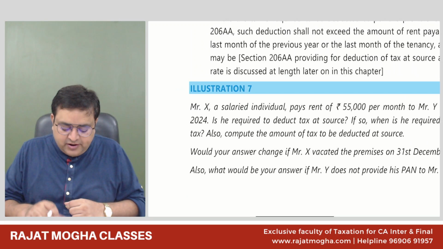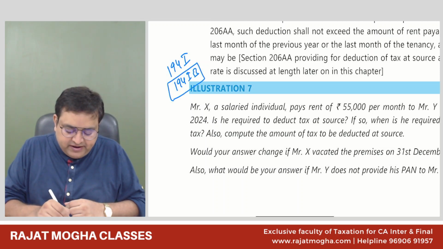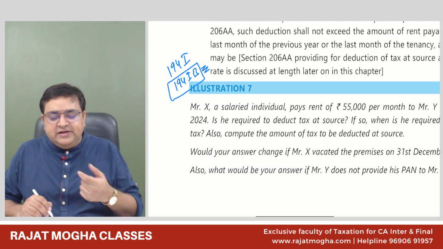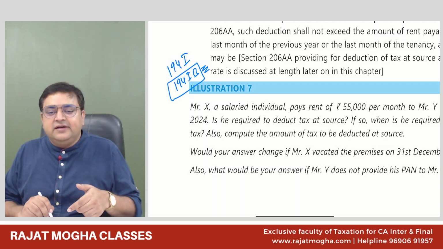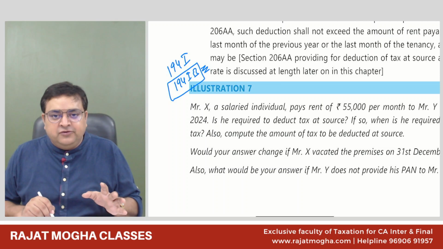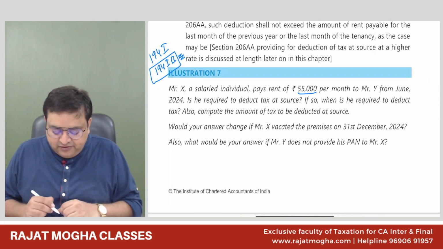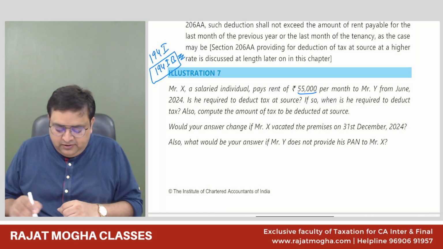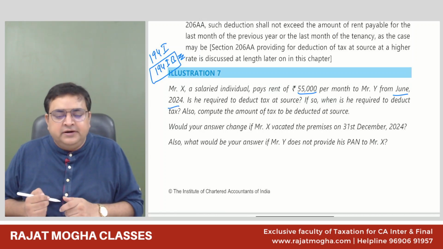So is he required to deduct the TDS in 194I or 194IB? 194IB, sir. It would be 194IB. So individuals or HUF, those who are not covered in 194I, can deduct the TDS here if the rent is 50,000 rupees or more in the month. So yes, it is more than 50,000 rupees. From June 2024, he has started paying rent.